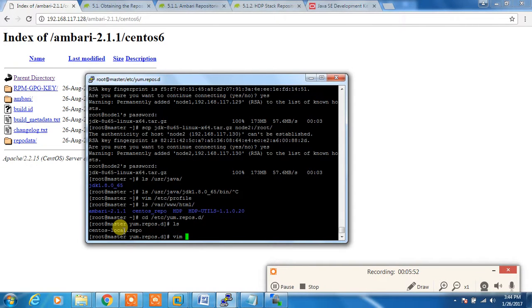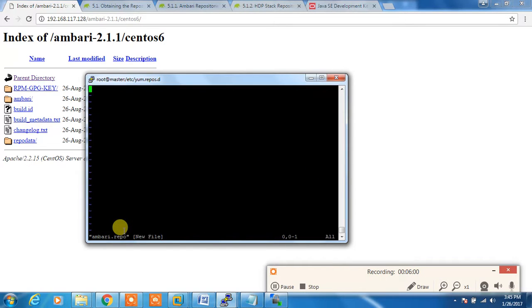So I'm creating ambari-local or ambari.repo. Okay, and in name is ambari-repo,